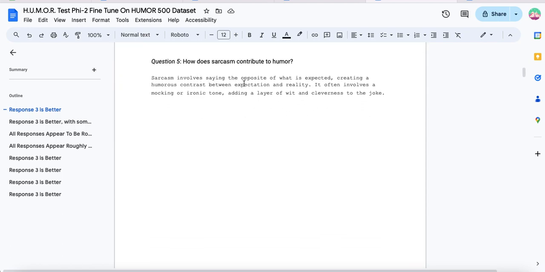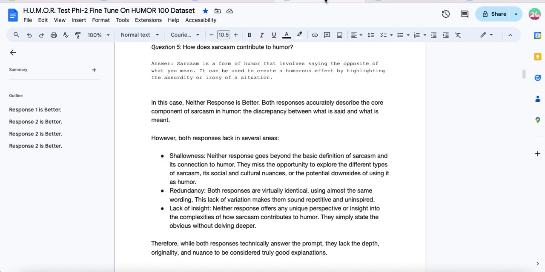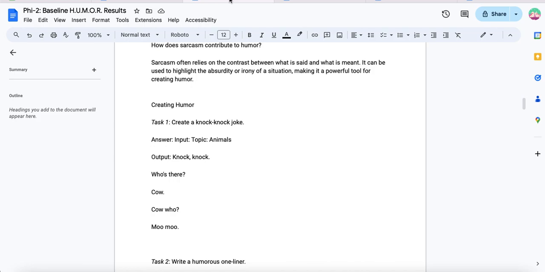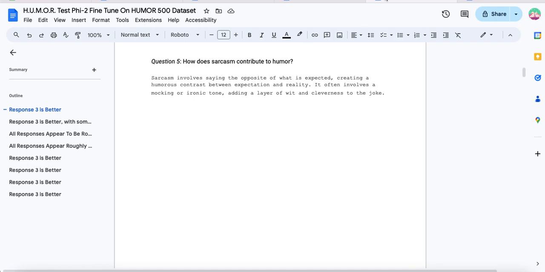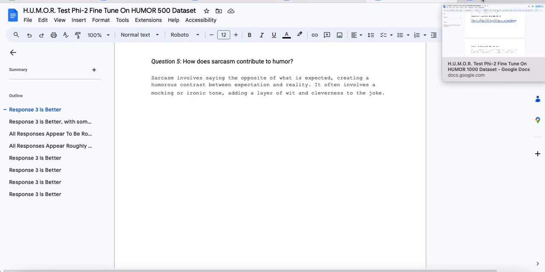Sarcasm involves saying the opposite of what is expected, creating a humorous contrast between expectation and reality. It often involves a mocking or ironic tone, adding a layer of wit or cleverness to the joke. So again, I'd say that 500 is definitively and objectively better than the 100 tune. So what we've seen here then is a progression, right? We start with the base model, and then the 100 fine tune is definitely better than the base model responses, and then the 500 fine tune is definitively better than the 100 responses. And then let's look at the 1000 response here.